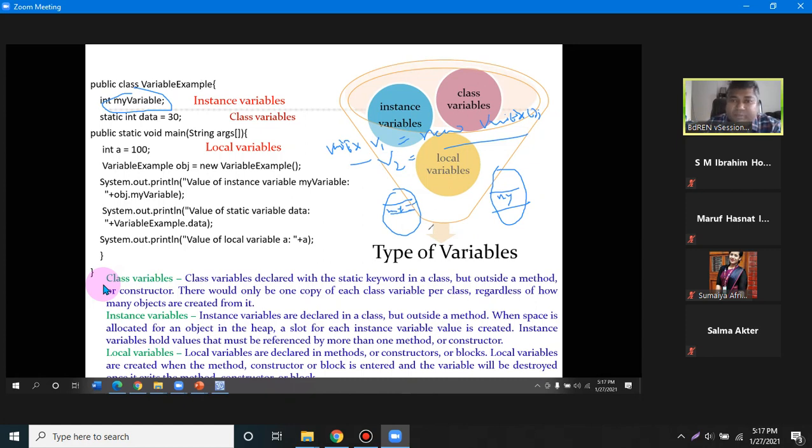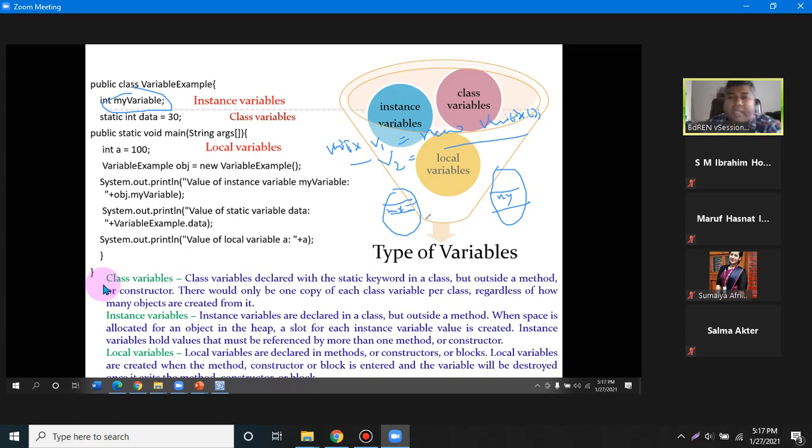So instance variables will be allocated whenever the object is allocated. So basically the object size will depend on the number of instance variables you are using. All the instance variables should be allocated inside the object.